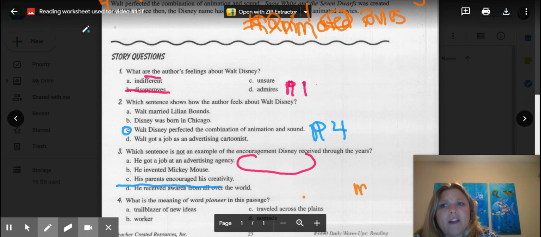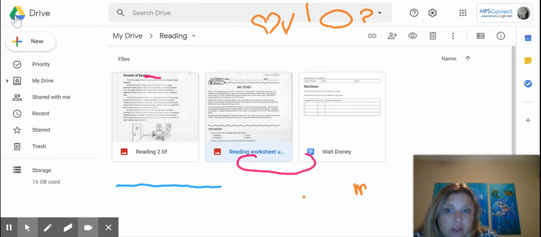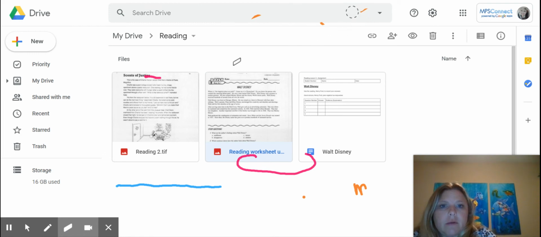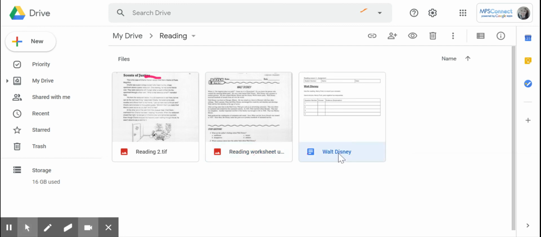Now, this is going to look very different when you have to do this through Google Classroom because you can't write all over your articles, correct? So because of that reason, let me erase all of this. Get rid of all of our markings here. I don't know why some saves and some of it goes away. I'm obviously pushing something different. But if I look at this one right here, this is what your document is going to look like when you're doing it on Google Classroom and you would have to type your answers. Well, obviously you can't mark all over your paper unless you print it out. And I forgot to take out the Henry Ford one. You guys are going to be reading an article for your homework, Henry Ford, not Walt Disney. But this one right here was Walt Disney.